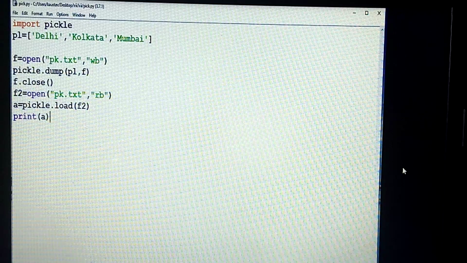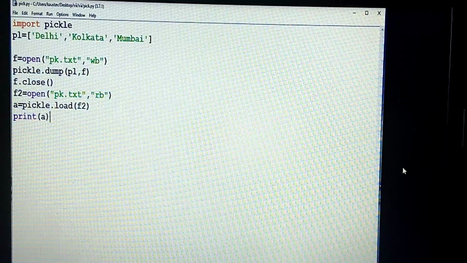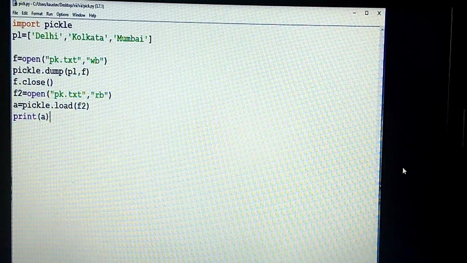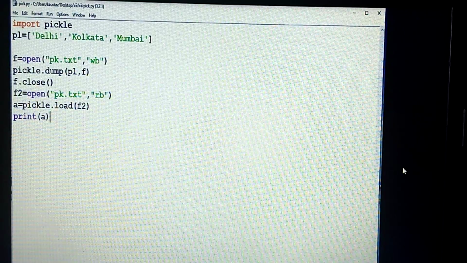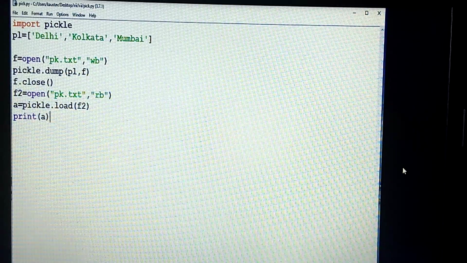F2 is the file object. So what will happen? It will read from the file, store it into A, and print it. If I give the print and you execute this, what is going to happen? The names of the cities are going to be printed there.